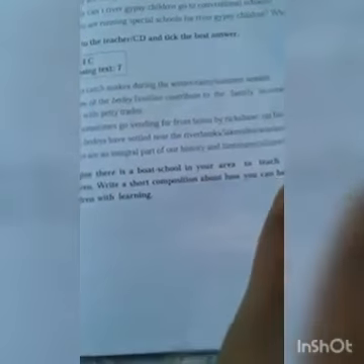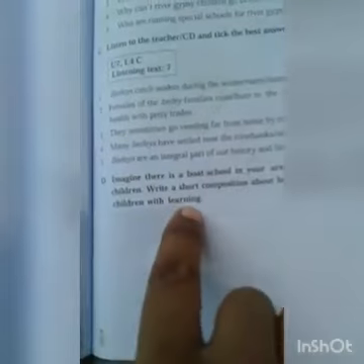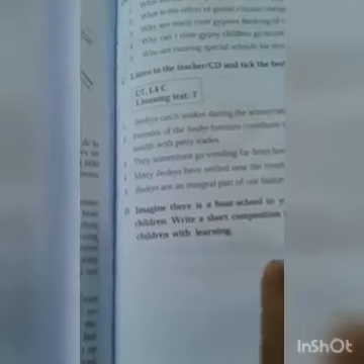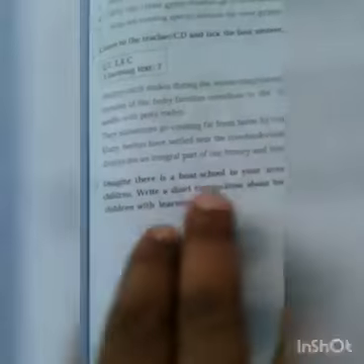So in the last part, there is a home task for you: write a short composition about how you can help gypsy children with learning. Because in giving education, how can you help as an educated person? There are some duties to the society from you. You are very much eligible as you are educated people, so you have some duties. What is your duty to the gypsy children? About this you will write something.